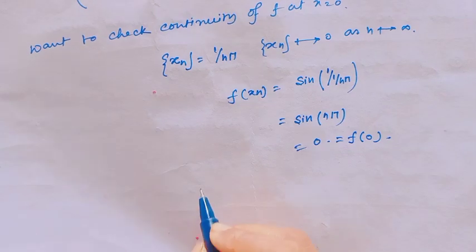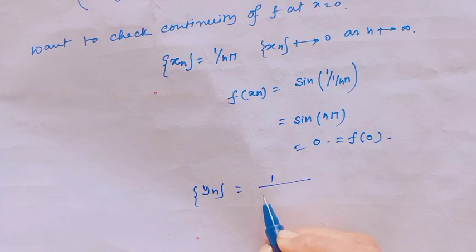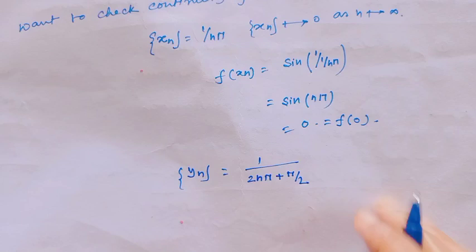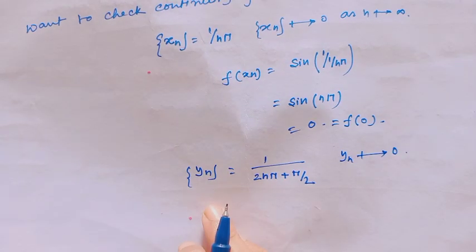But if we consider another sequence y_n of the type 1 over (2n pi plus pi over 2). Obviously y_n goes to 0, therefore we can consider this sequence.